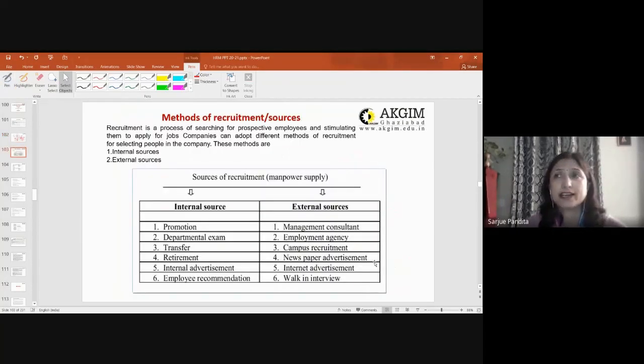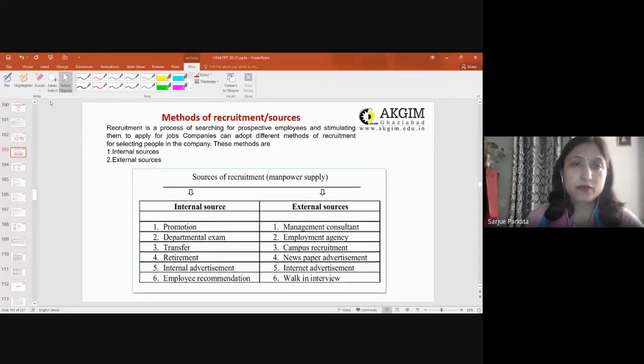Now, as I said, very important in recruitment is identifying the sources. That is, from which particular source I will be getting the required number with the required skills. So possibly we have two sources. First is the internal source and second is the external source. Internal means you are just making, and this is buying. Right?